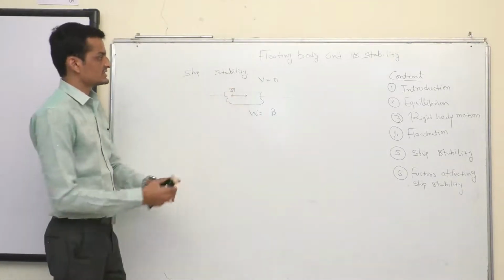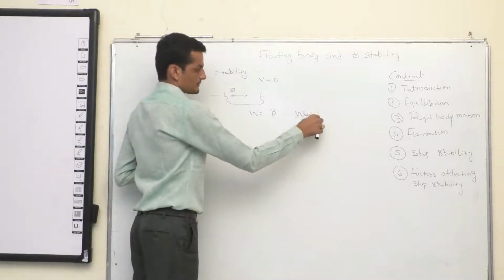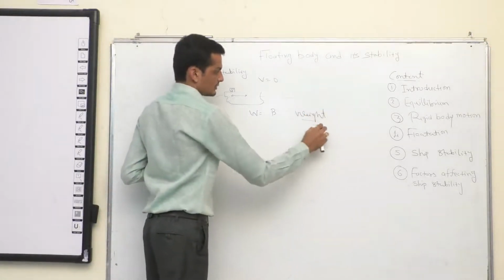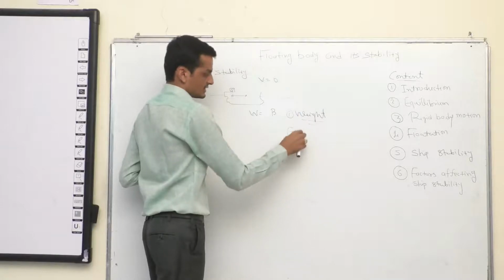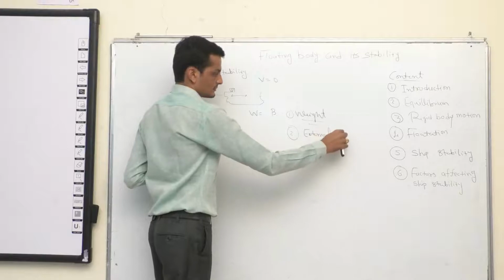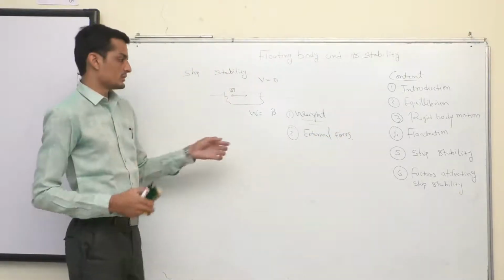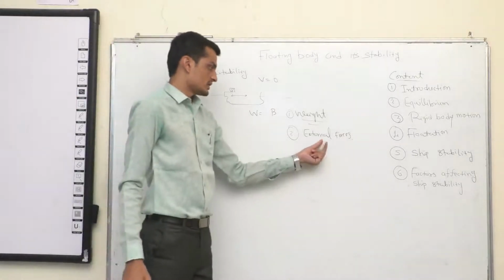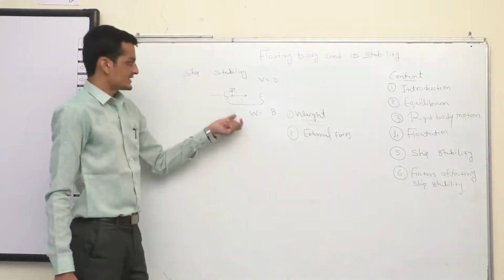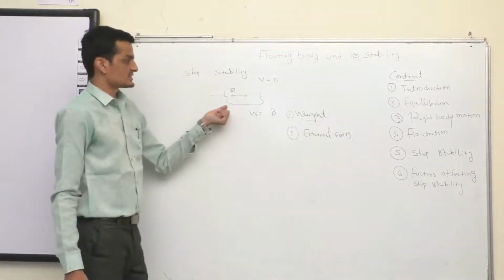Two major factors which affect the ship stability are the weight and secondly the external forces, which basically come from the dynamics of the floating body: wave effect, current effect, wind effect. In static stability, we are more concerned about the weight and how it influences the ship stability.